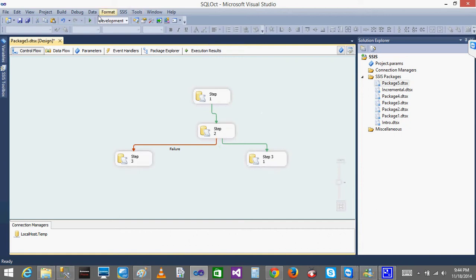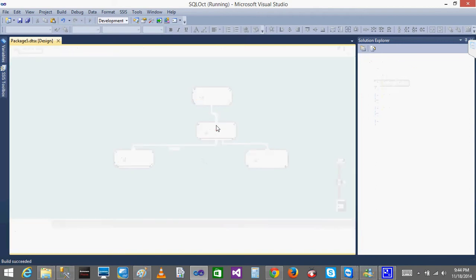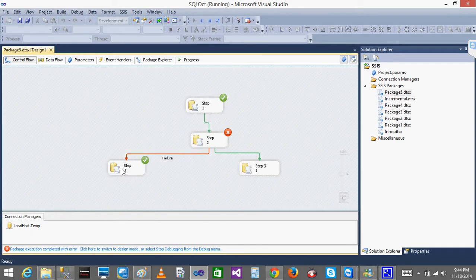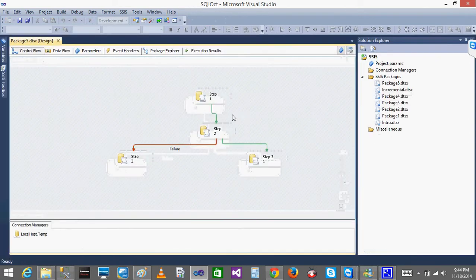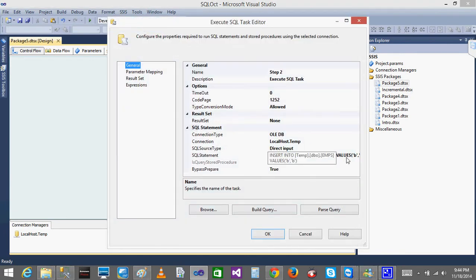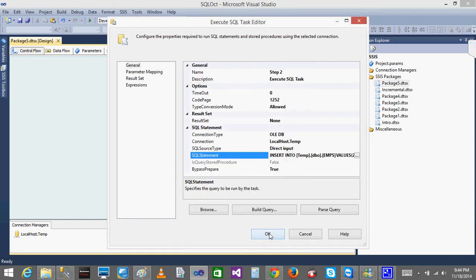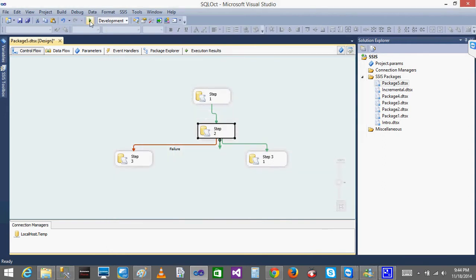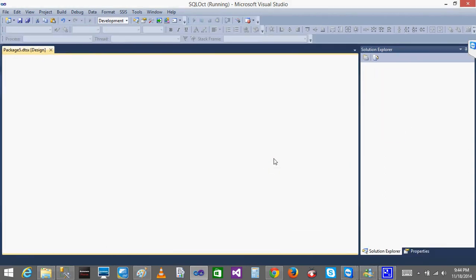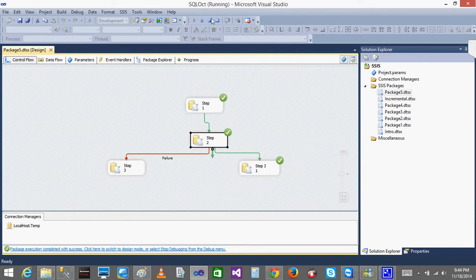Now see, if I connect it, since the second task step will fail, it will execute this one. Let's give some correct values here and see which task will execute. Since it will be a success, it will execute the step 3 one, this one. See, are you able to get my point?